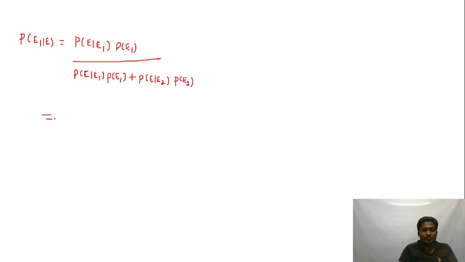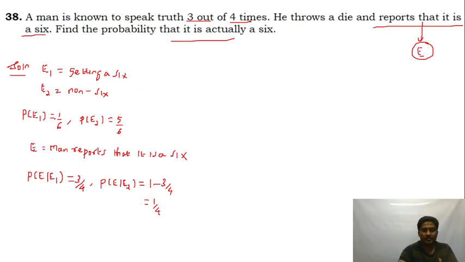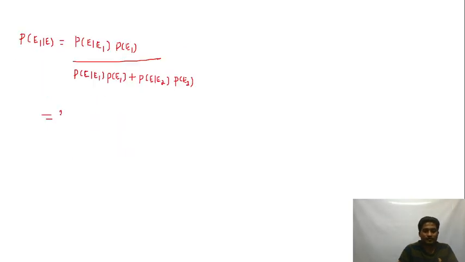So P of E given E1 is 3 upon 4, and P of E1 is 1 by 6. Plus P of E given E2 is 1 upon 4, and P of E2 is 5 upon 6. Taking LCM 24, it gets cancelled, giving 3 upon 3 plus 5. The answer is 3 by 8.